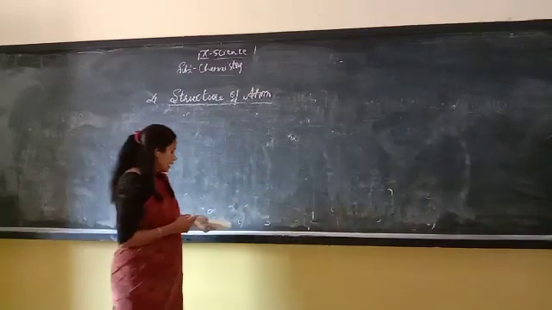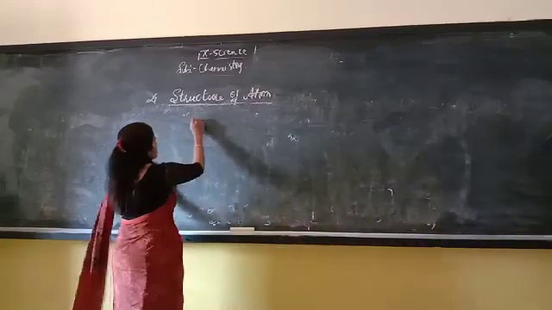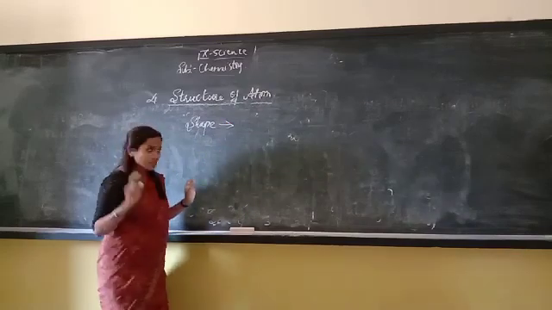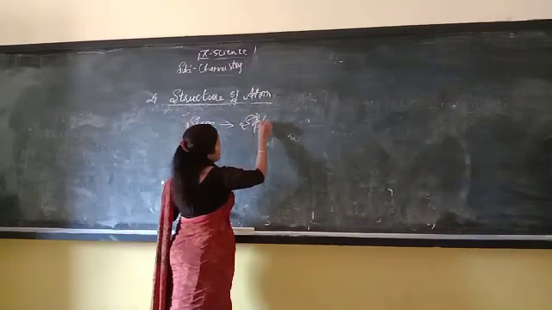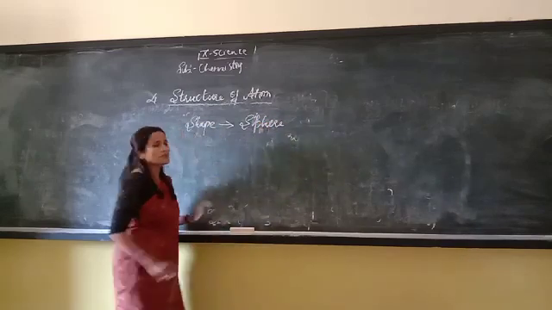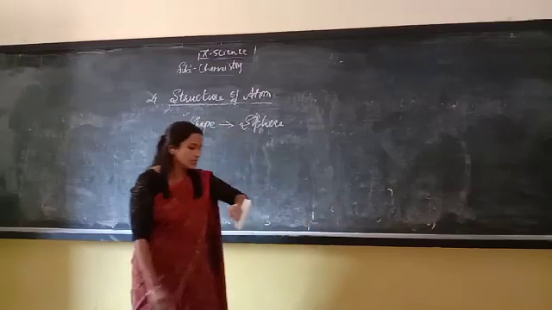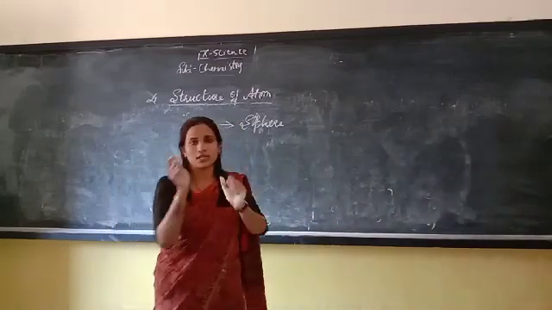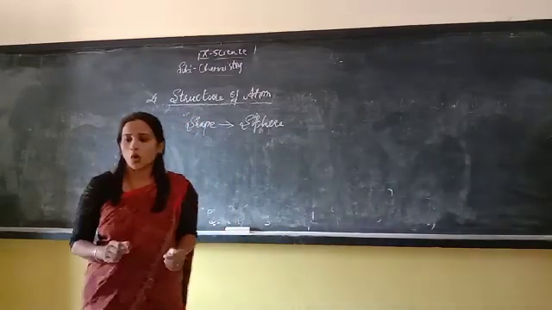See children, now the question is how these atoms have a structure or shape. The shape of the atom is a sphere. S-P-H-E-R-E, sphere. What is the shape of the atom? The shape of the atom is a sphere. Okay, how does the sphere look? Circle.